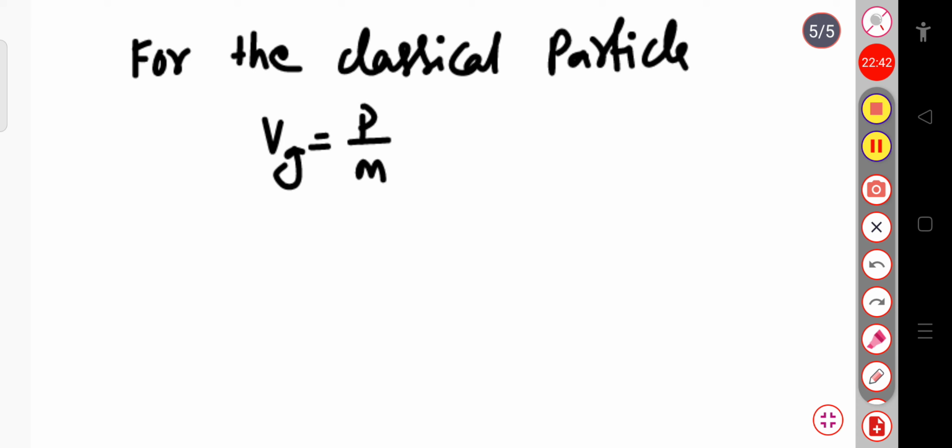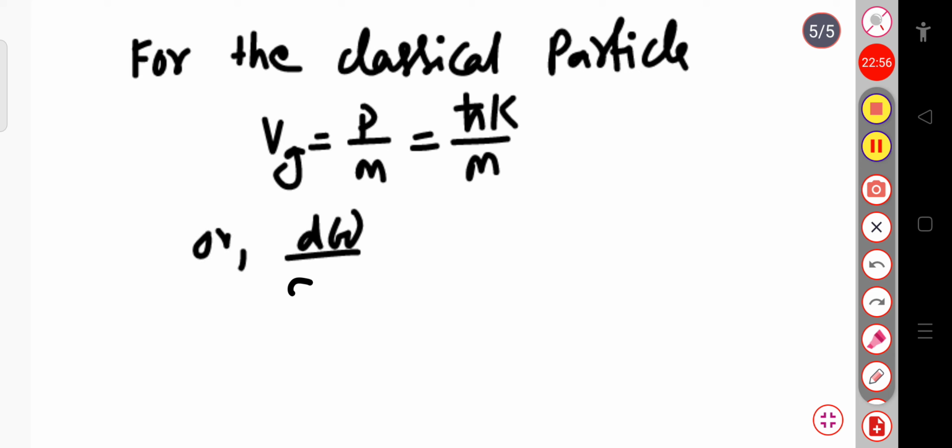So the velocity is the linear momentum divided by mass, and in place of p we can put h cut k. So again, d omega divided by dk, the value of the group velocity Vg, is equal to h cut k divided by m.